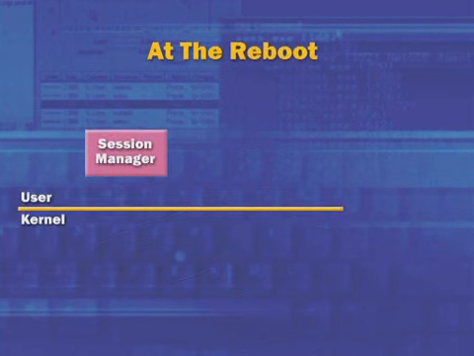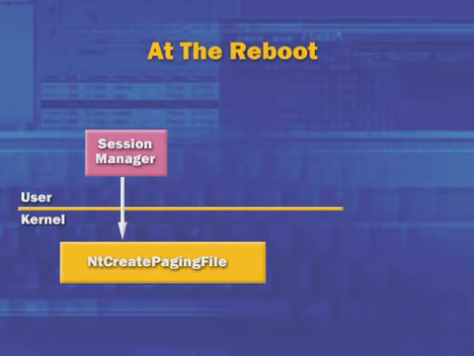So let's take a look at what happens at the time of the reboot now after the system's crashed. As Dave mentioned, the first user mode process to start up is the session manager, smss.exe, which initializes paging by calling a kernel mode function, NtCreatePagingFile.